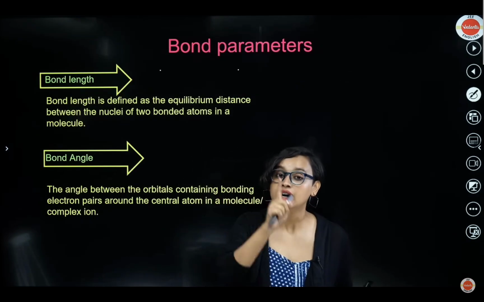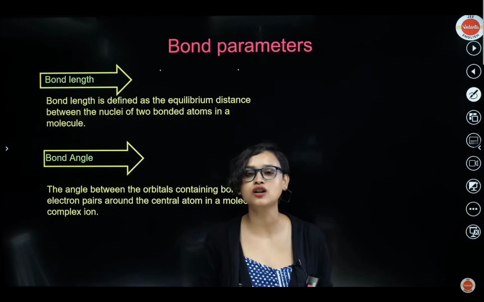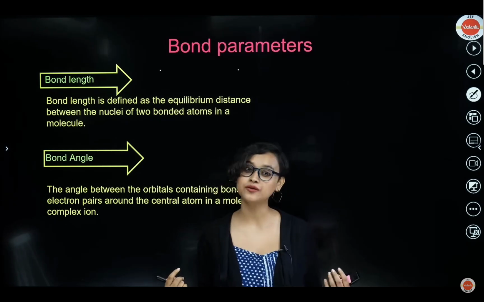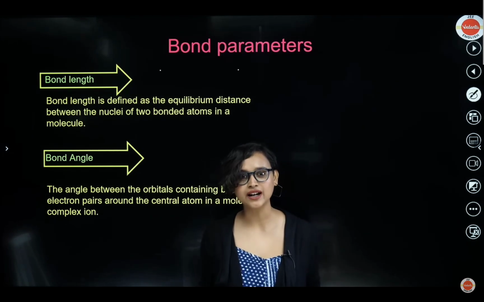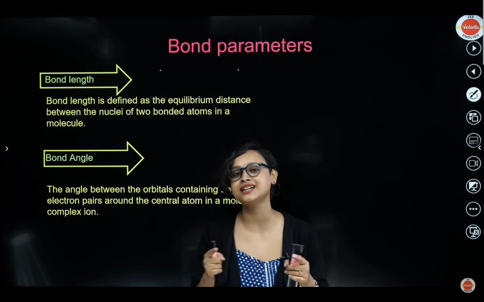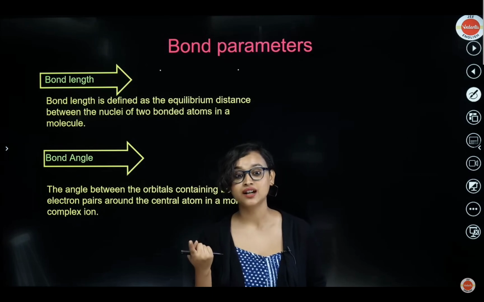Easy peasy, biryani tasty. Now that we have understood how the bond has formed, let's talk about some of the bond parameters. What is parameters? Like if I talk about myself, you will ask me, what's your height, what's your weight, what is the chashma power, right? So these are my parameters, isn't it? The same way, when we talk about a bond, there are certain characteristics, certain properties that we want to talk about the bond. So obviously bond length comes first.